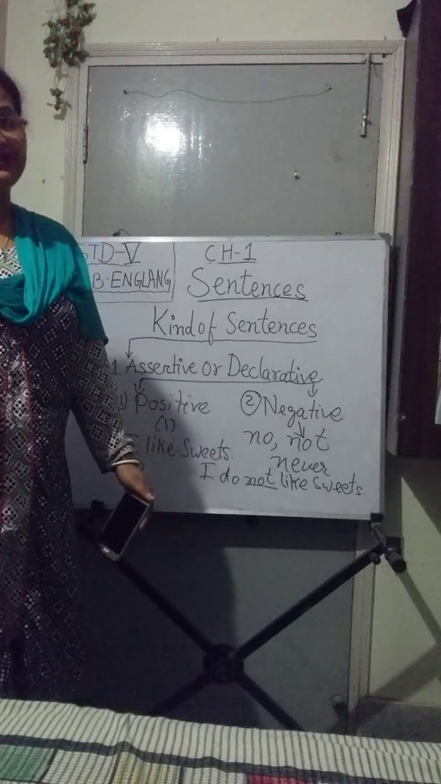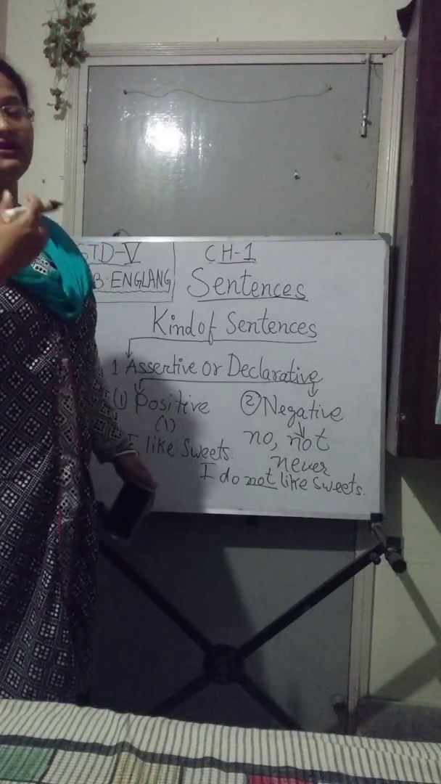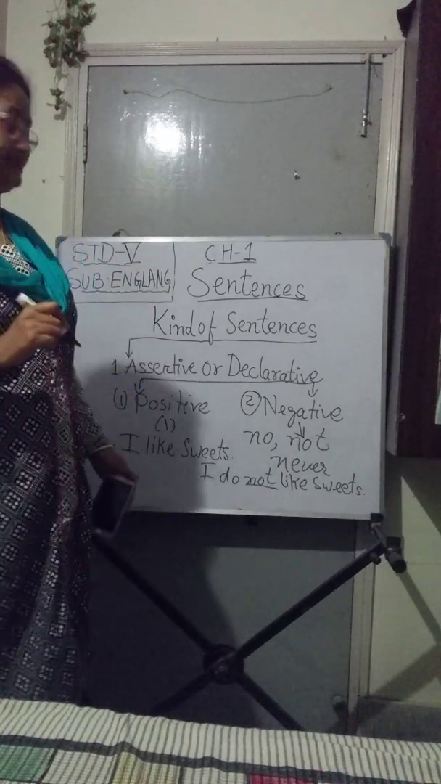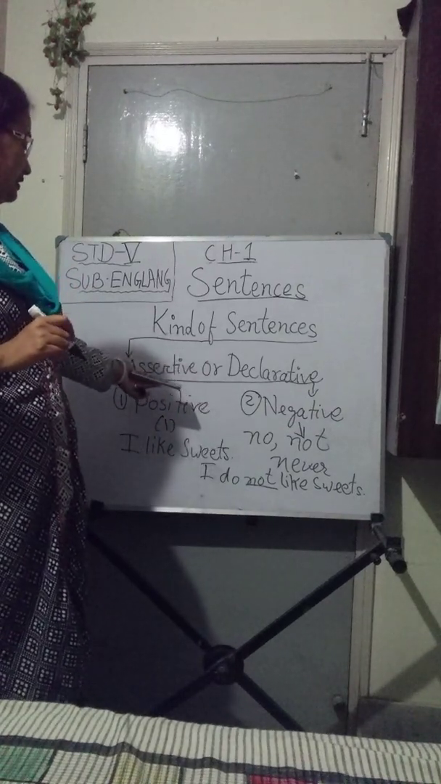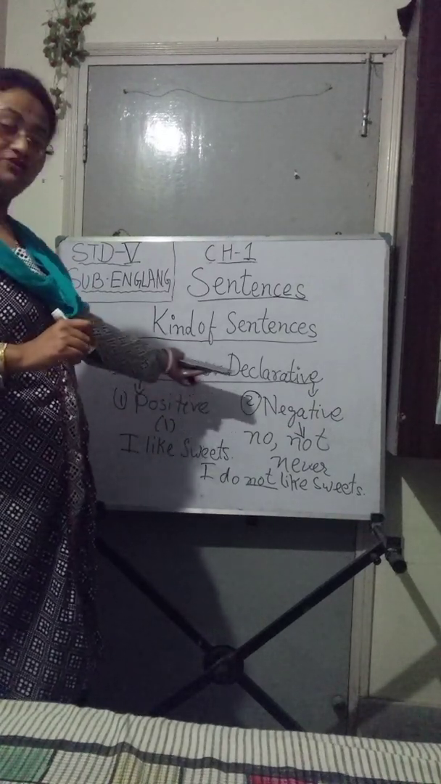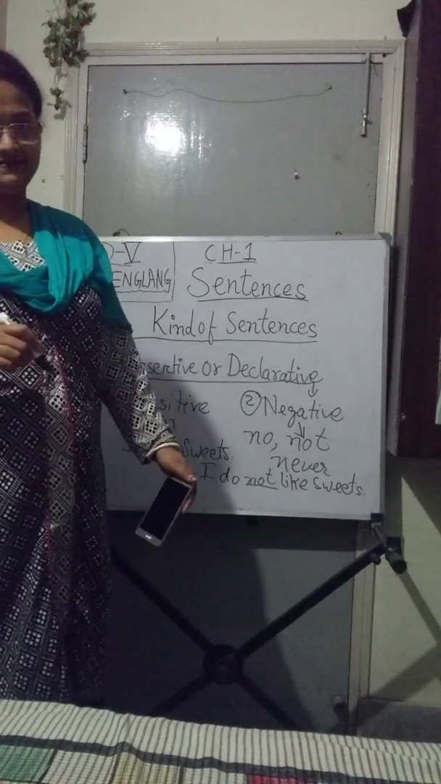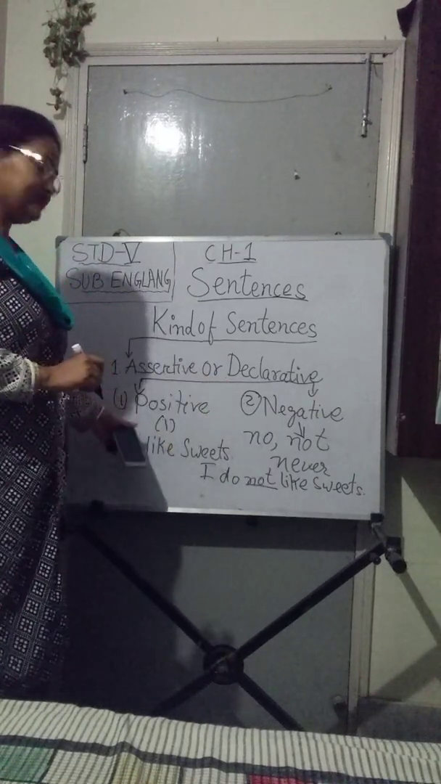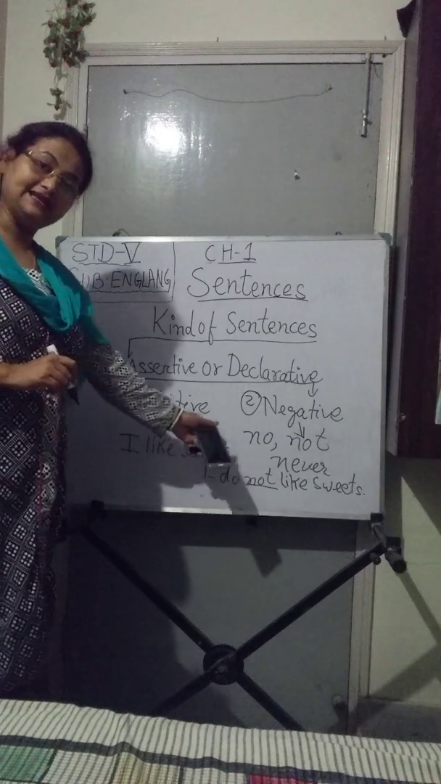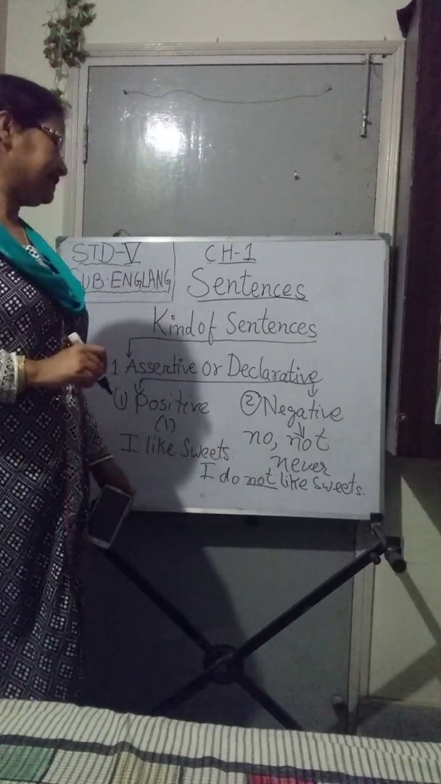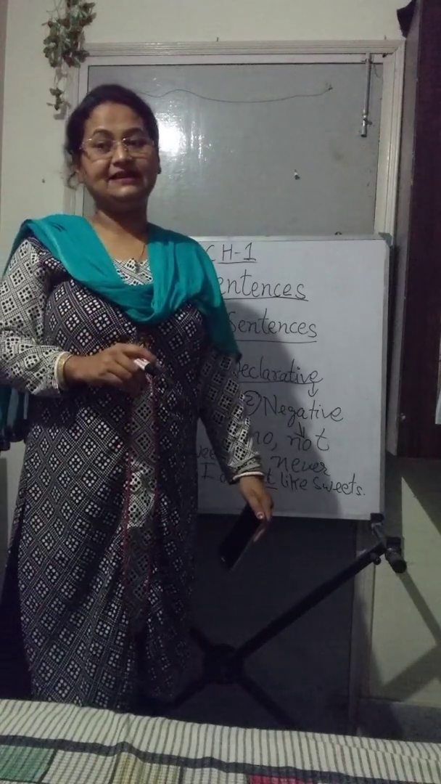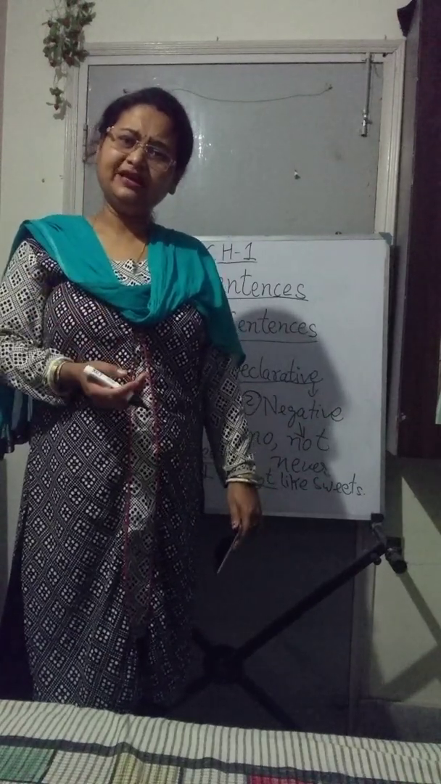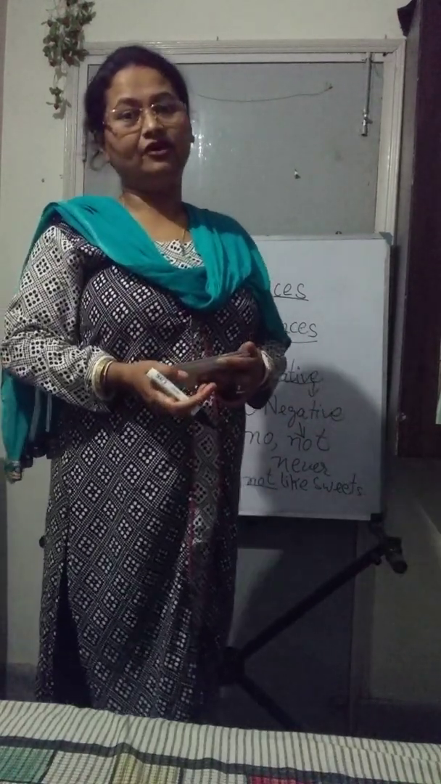Clear? Have you written it down? Please write down whenever I am discussing something. When I am explaining, go on writing and make a note always. Then we discussed the 2 types of assertive or declarative sentences: the first one is positive sentence, the second one is negative sentence. I have given you examples of positive and negative sentences too. And remember, in a negative sentence we always use no, not, never. Okay, thank you, children, for today.